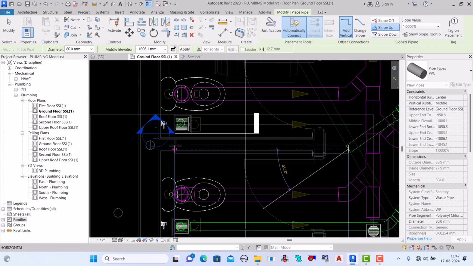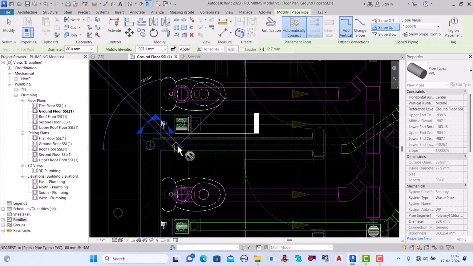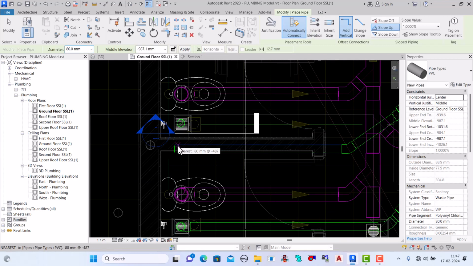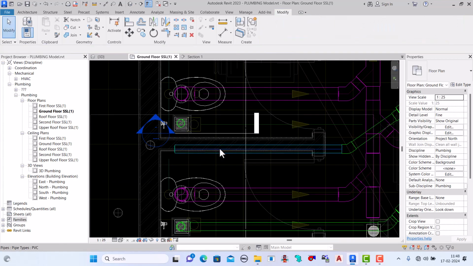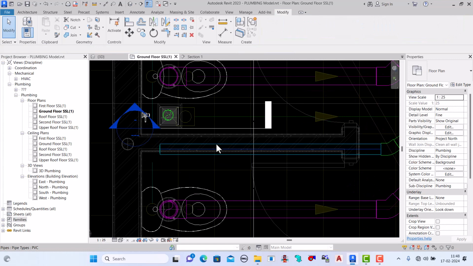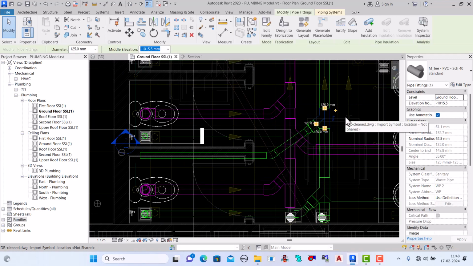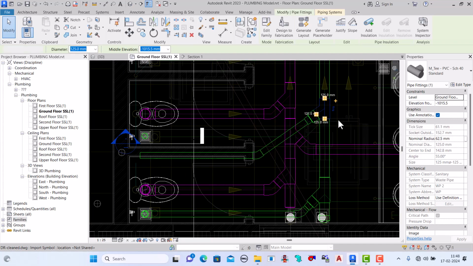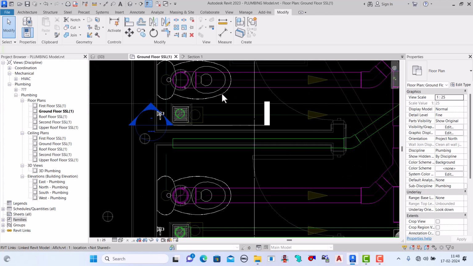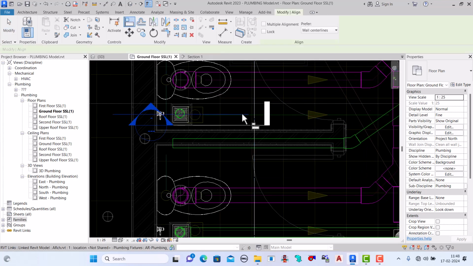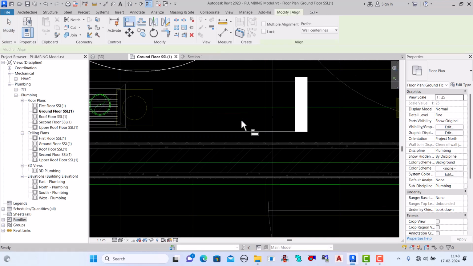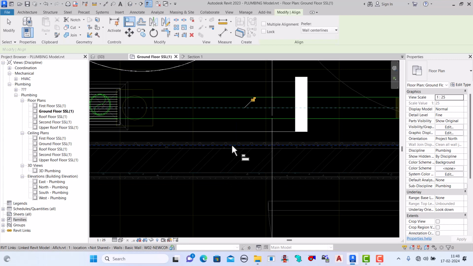And make the 80. Okay, we can make backside and align. Align, right?